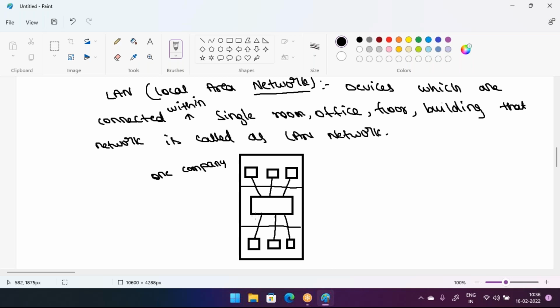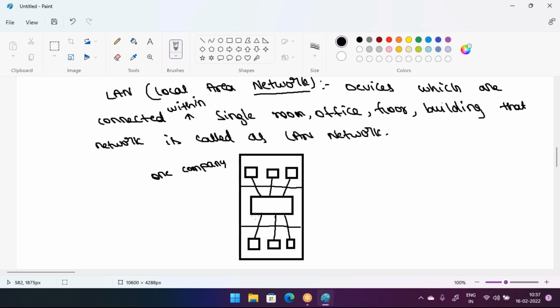So this kind of network is called a LAN network. That means devices connected within a single building, floor, office, or room make a LAN network.